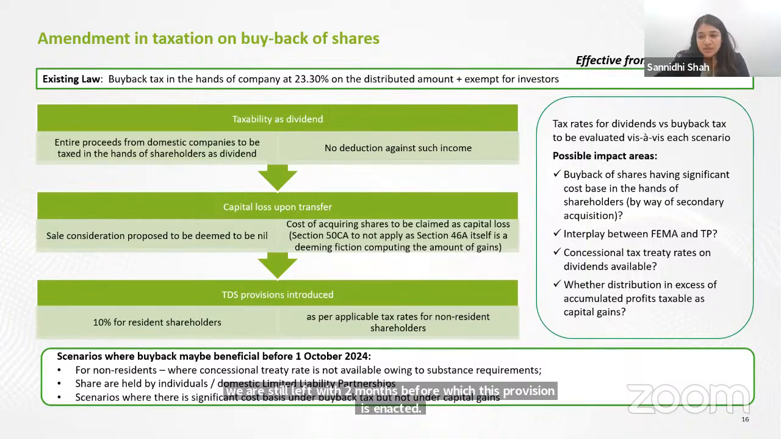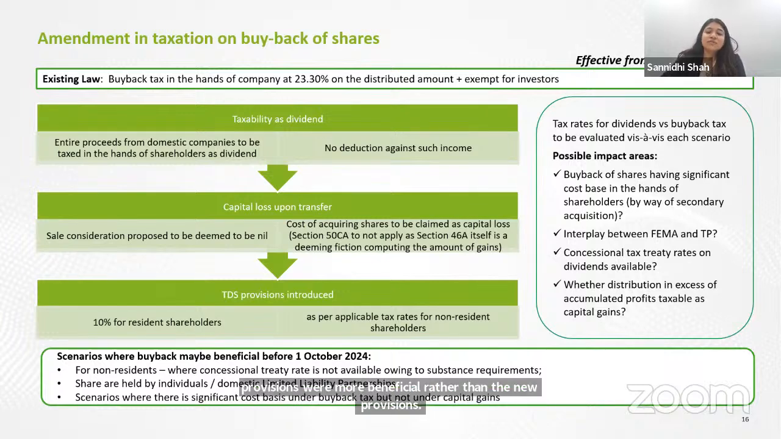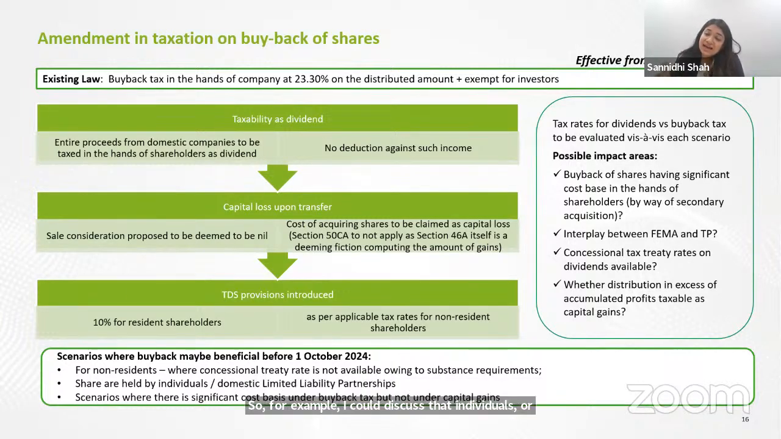Now, this is a time frame which is available for companies who now wish to do buyback. So we need to see for what sort of cases the old provisions were more beneficial rather than the new provisions. So for example, like we discussed, individuals or even partnerships who are taxed at a higher rate, higher than 20%, for them, if the buyback is done post the amendment, then the tax would be higher. If we do it before the 1st of October, then the company can pay the tax at 20% and the income can be exempt in hands of the shareholder. Secondly, for non-residents, where they can claim treaty benefit. Again, over there, we'll have to see whether you want to do it right now or you want to do it post the amendment.